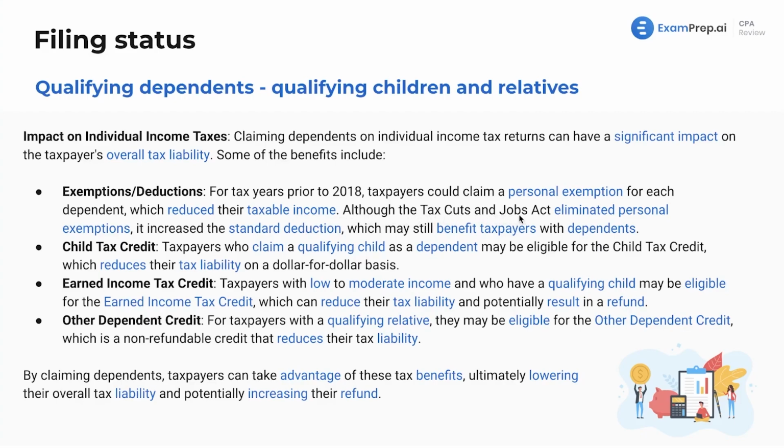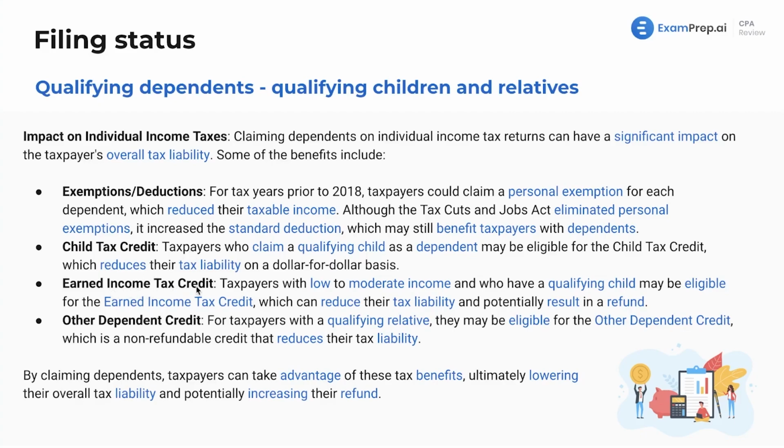Although the Tax Cuts and Jobs Act eliminated personal exemptions, it increased the standard deduction, which could still benefit taxpayers with dependents. We've got the child tax credit. So we've got this. This is, like I said, a credit. We will cover this much more in depth when we see our lesson on credits, but the entire exam really is interconnected. Everything we talk about in multiple lessons is just going to come up in other lessons. So that's why I definitely recommend just getting through all the lessons, coming back and doing them all again, right? Get a good general idea of how this all works and come back and then get the intricacies, because if you've seen the credits lesson, then you can come back here and you see where it applies from filing status.